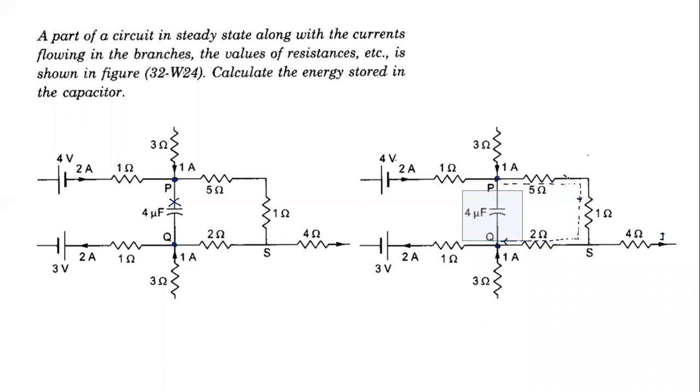Yes, you apply the junction rule at point P. I can find this current here. 2 and 3 are coming up. This is 3 amperes. And of course, this also will become 3 amperes. The question is, this current is not known. So how do I find the current in this part? From the S junction, I cannot find it, there are 2 unknowns. But let me look at the Q junction here. Q junction, 3 amps.